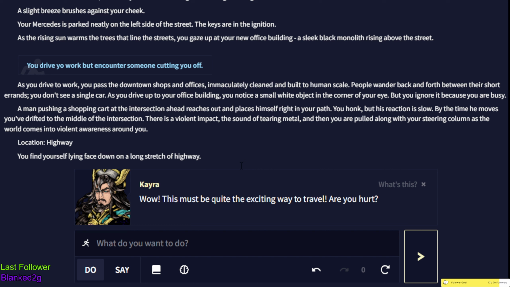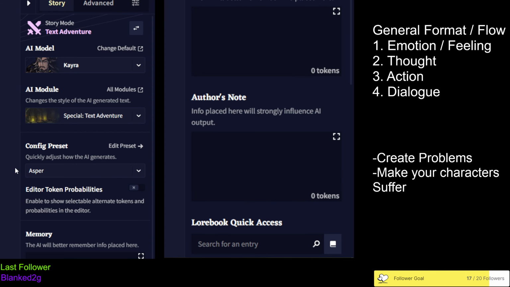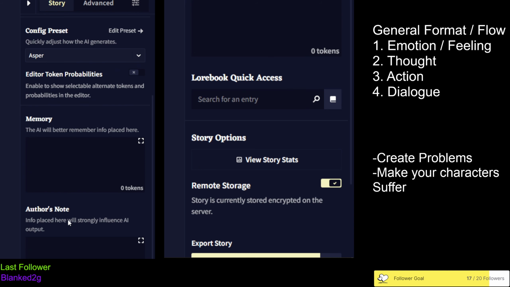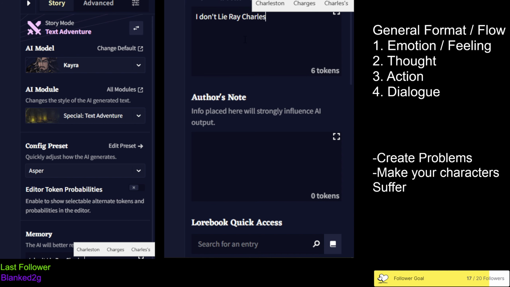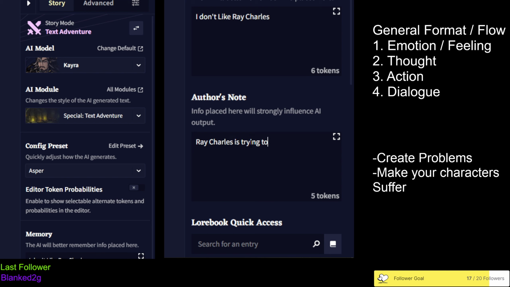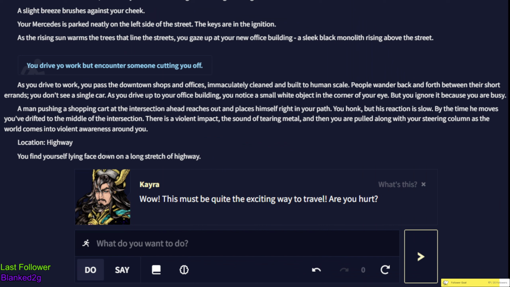So another thing that we can look at here is the settings. There are these things over here. This is the memory. And then we also have the author's note. So in the memory, let's put, I don't like Ray Charles. Whoops. I don't like Ray Charles. And then in my author's note, I could put Ray Charles is trying to kill me. There we go. Now we have influenced the AI in a way that it should be putting Ray Charles into the story more. So if we go back here, let's continue.